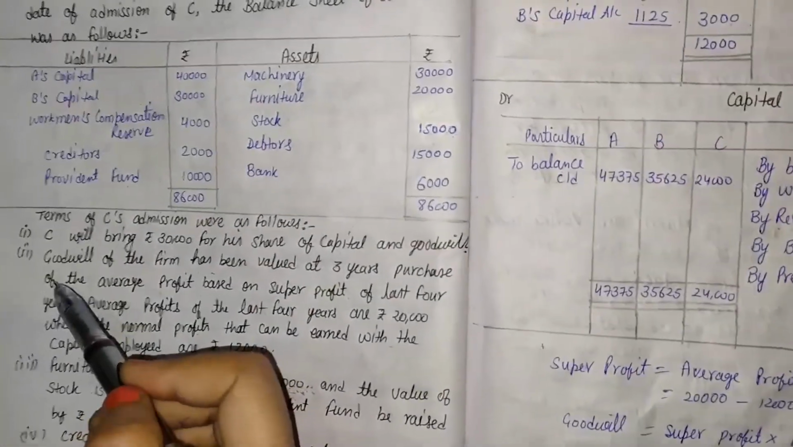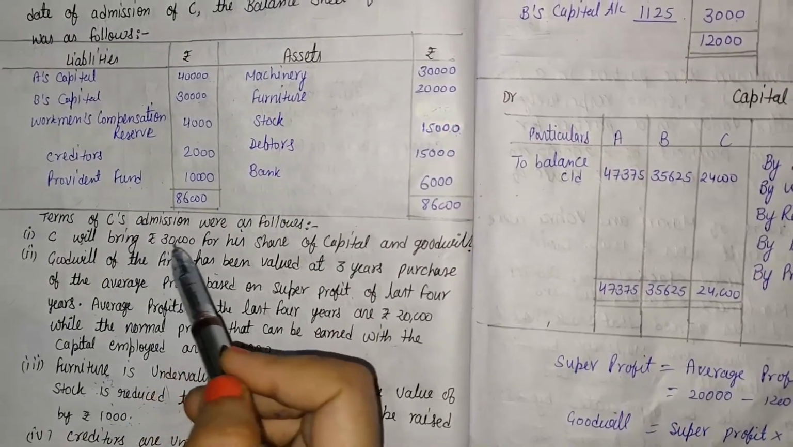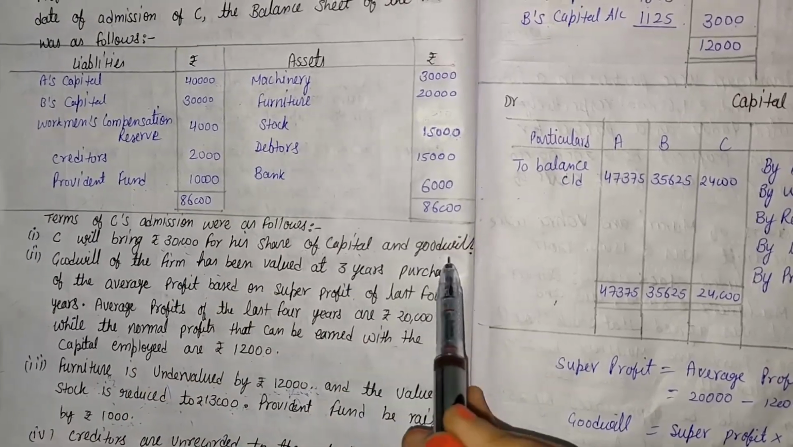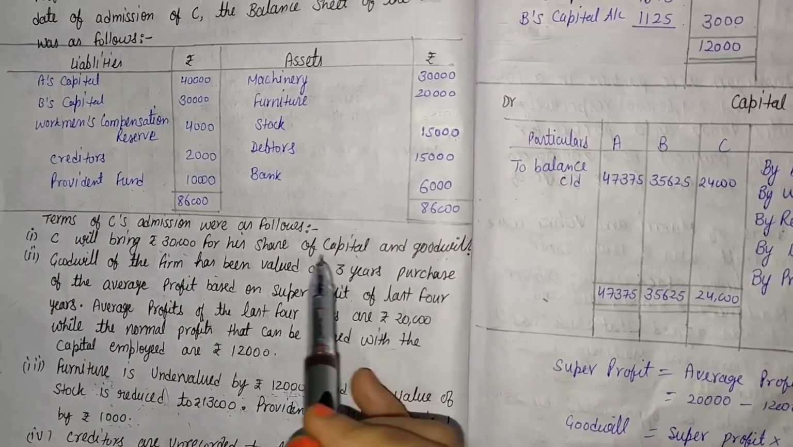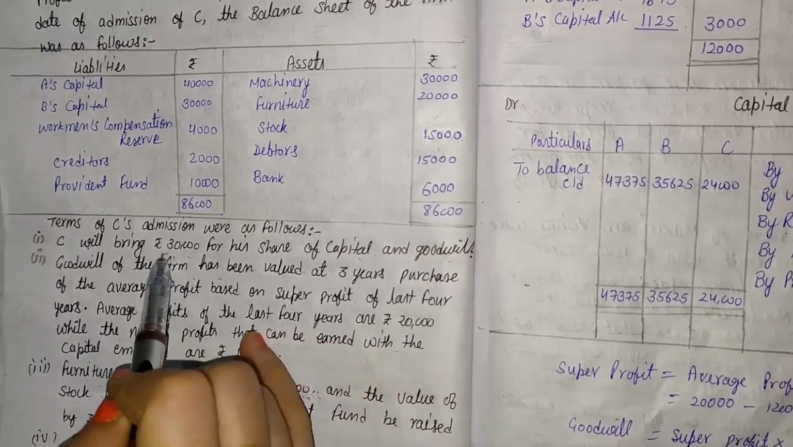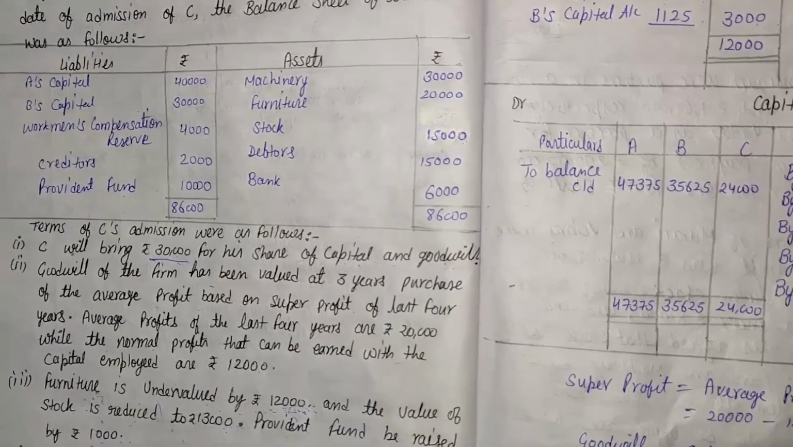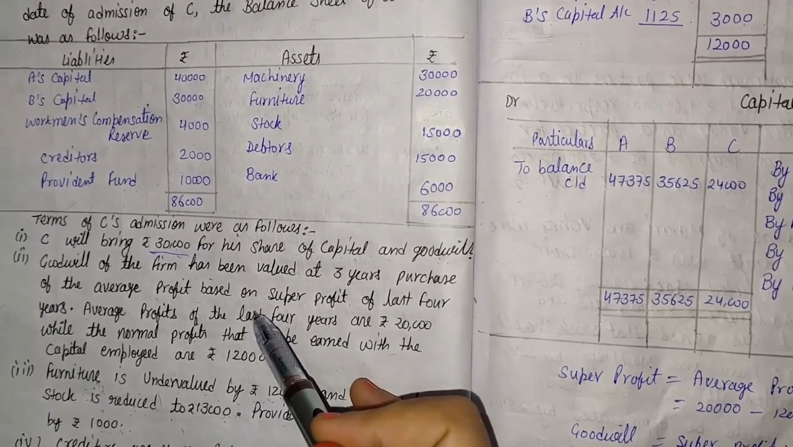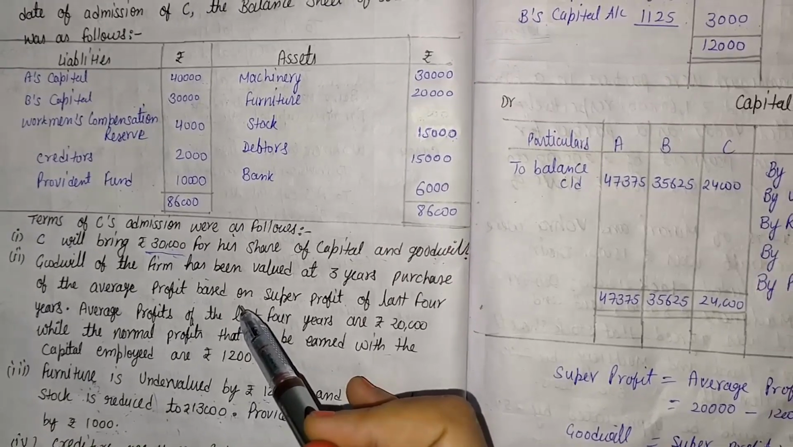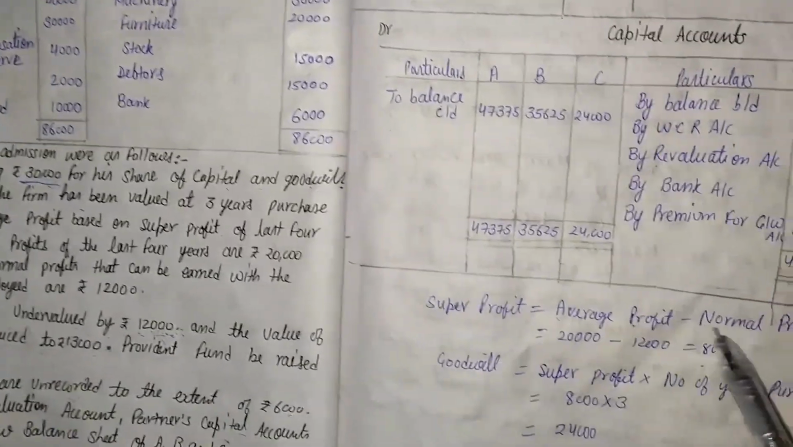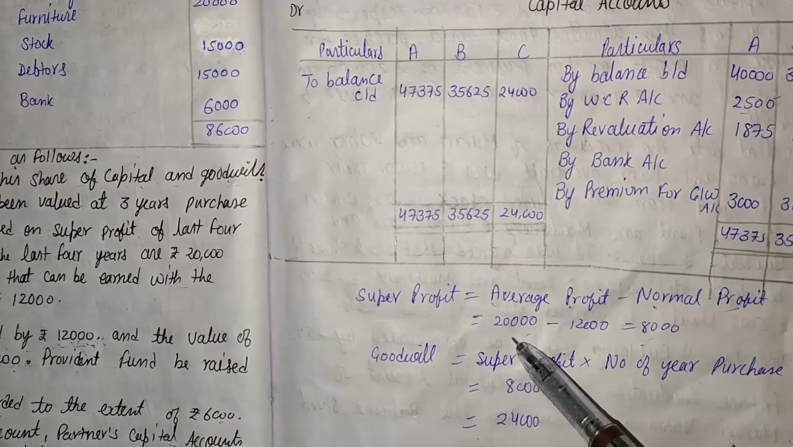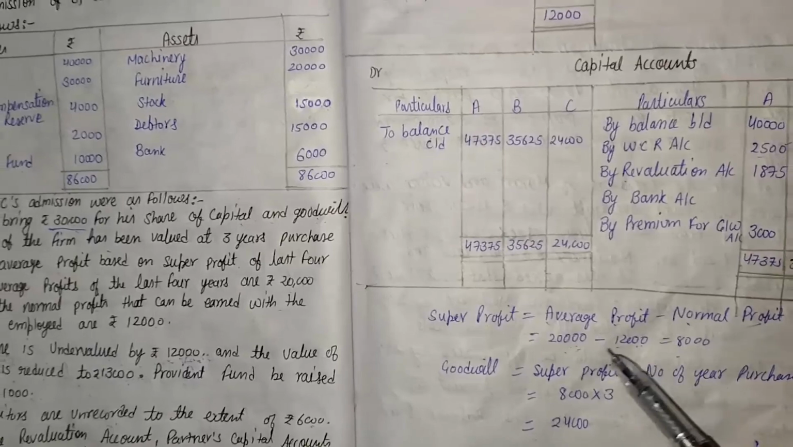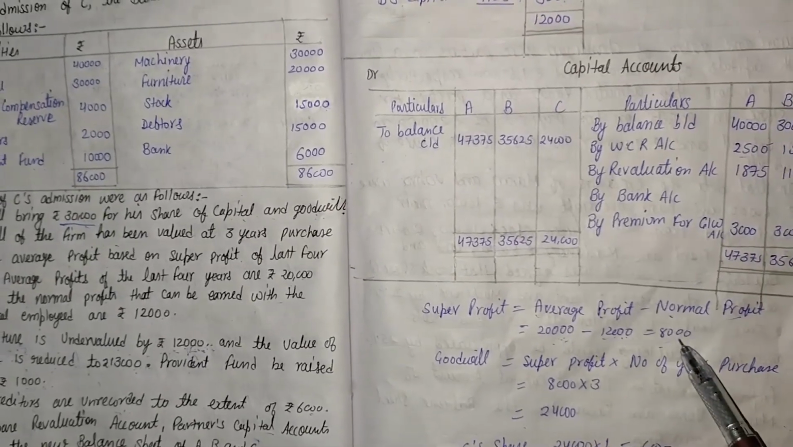In the additional information, the first point given is that C will bring 30,000 for his share of capital and goodwill. So 30,000 is the total of capital and goodwill. The value of capital and goodwill is not mentioned individually. That is the total of both. So first of all, we have to calculate the total goodwill of the firm by the super profit formula. The formula of super profit is average profit minus normal profit. Average profit is given in the question, that is 20,000, and normal profit is also given, that is 12,000. So 20,000 minus 12,000 is 8,000.